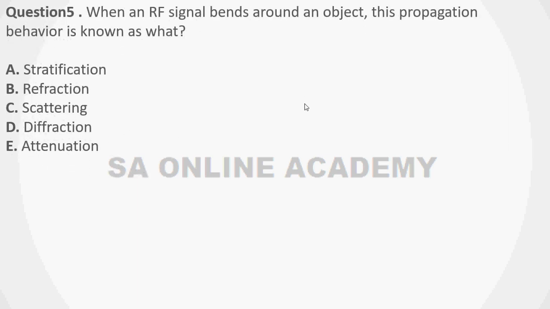When an RF signal bends around an object, this propagation behavior is known as what? So friends, I hope you already know the answer because I gave special stress on this point during our session on diffraction, reflection, refraction. So I hope you know the correct answer. So options in this question are: A. Stratification, B. Refraction, C. Scattering, D. Diffraction, E. Attenuation.